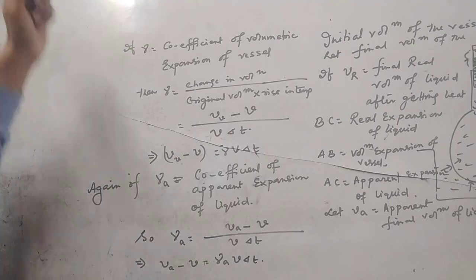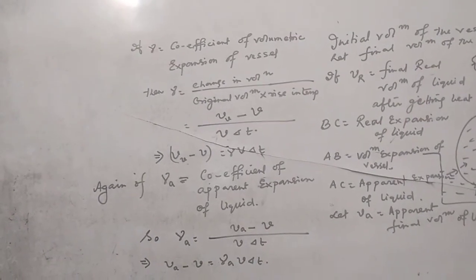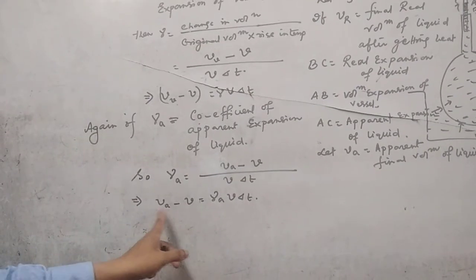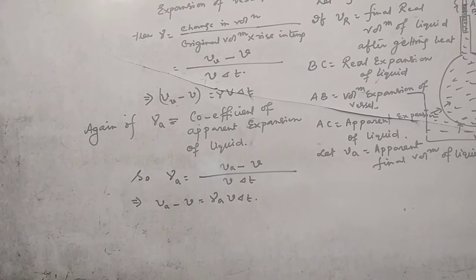That is the value for the coefficient of apparent expansion of liquid.